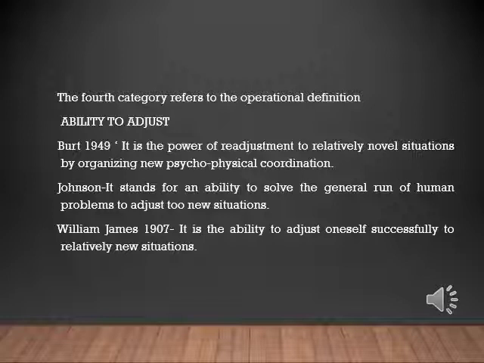Then William James, 1907, said it is the ability to adjust oneself successfully to a relatively new situation. So everyone has told how you are readjusting to the new situation, how you are solving the problem, how you are coordinating the psychological and mental things. Fine. So these are the four groups they told.